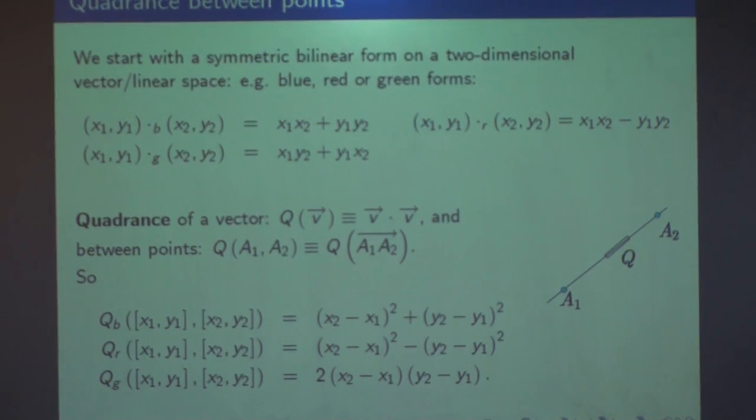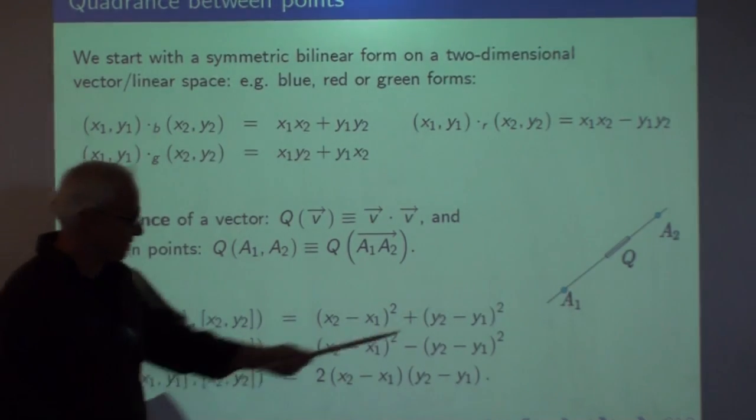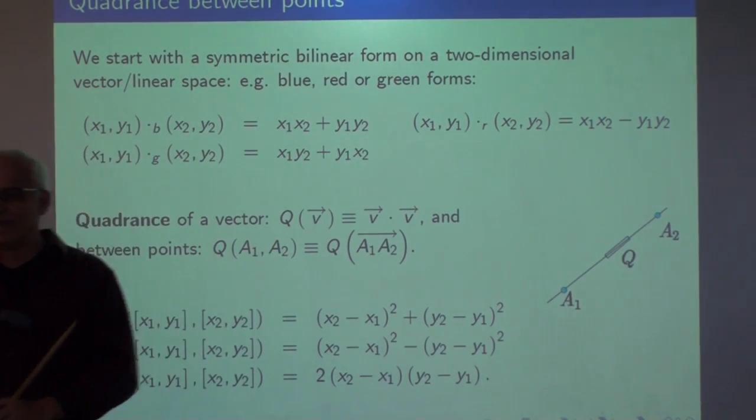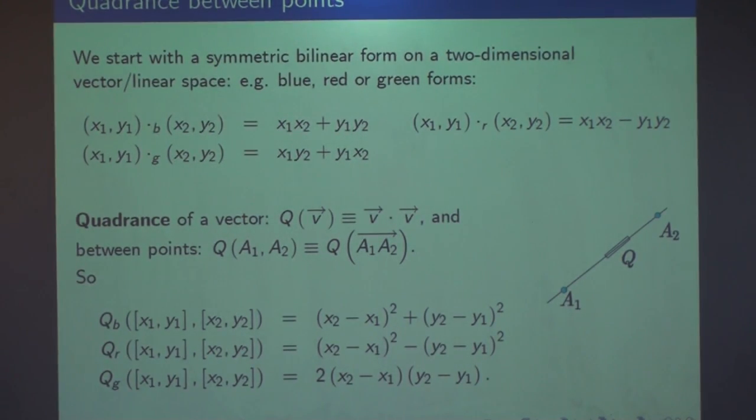And we're going to introduce some concepts. The main concept is the concept of the quadrance of a vector. So we have a vector v, and we're going to define the quadrance of v to be v dot v. It's the simplest thing that you could possibly do. And we'll talk about the quadrance between points to be the quadrance of the vector joining those two points. Also the simplest possible thing you could do.